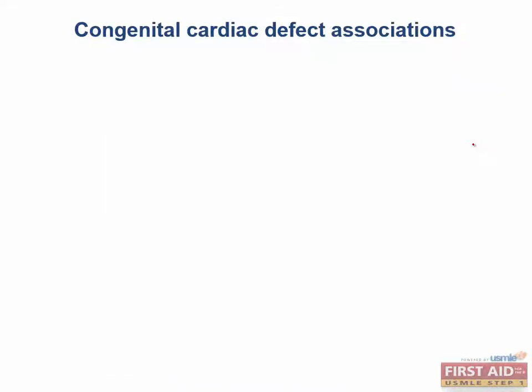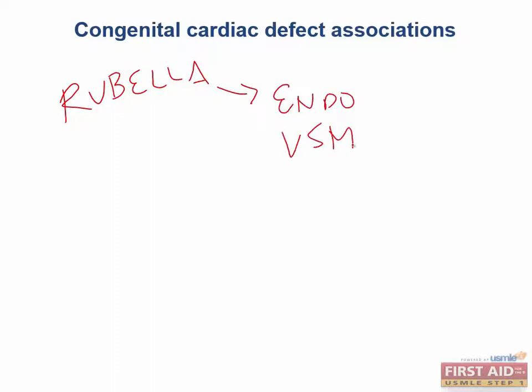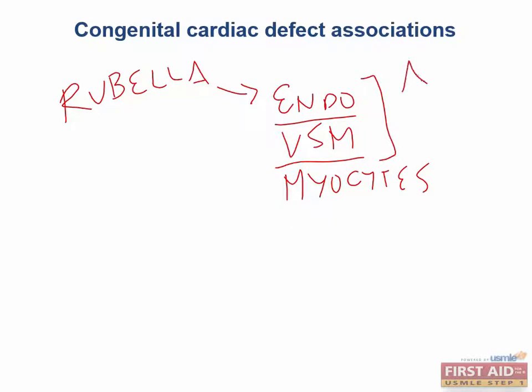Now let's move on to rubella. Congenital rubella is due to a viral infection of endothelial cells, vascular smooth muscle cells, and cardiomyocytes. These are all within the developing heart because the infant is exposed to rubella hematogenously through the mother. So infected vascular smooth muscle cells and infected endothelial cells cannot perforate to close the septa or the ductus arteriosus. What does this do? We get defects associated with improper closure of structures. So we can get ASDs, VSDs, and persistent ductus arteriosus later on.